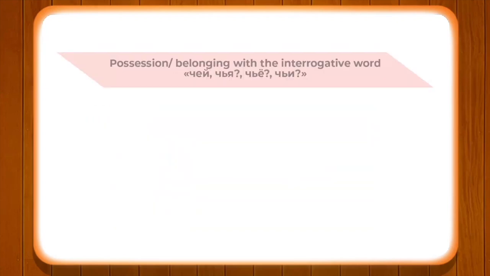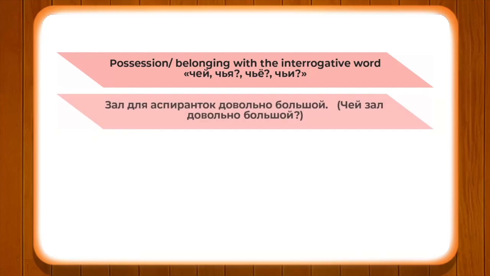Now we shall talk about possession and belonging with the interrogative words чей, чья, чьё and чьи. What does it indicate? It indicates that we have certain nouns in plural form for feminine, like any word which ends with а or я, and in certain cases we have nouns which end with a soft sign, which belong to the feminine gender. So let's take one example. Зал для аспиранток довольно большой. Чей зал довольно большой?